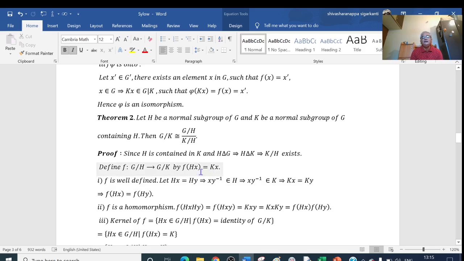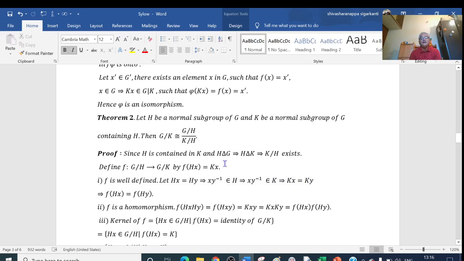To prove that it is well defined, I have to consider Hx equal to Hy, then I have to prove that f(Hx) equals f(Hy). So in the first stage we prove that f is well defined. Let Hx equal Hy. Then by the properties of cosets, this implies xy inverse belongs to H. As H is contained in K, therefore xy inverse also belongs to K. Xy inverse belongs to K means we can write Kx equal to Ky.